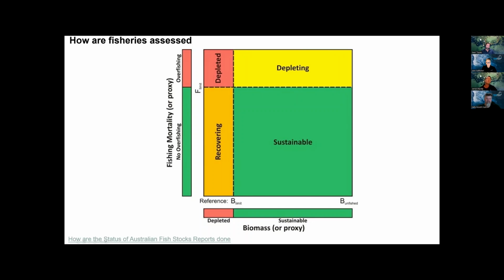So again, there's a link here, and Jane, I'll give you all these to put together if people want to do some deeper reading on this. But this plot is called a Kobe plot, and it's one of the simplest ways to explain it. I'll walk you through it. So the box here is representing the 4 different states that a fishery can be in. This axis here is your biomass axis. So here is the biomass if we hadn't fished it. So this is virgin biomass, it's sometimes referred to. Here is no fish left.